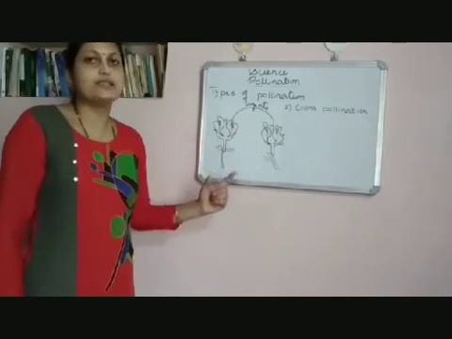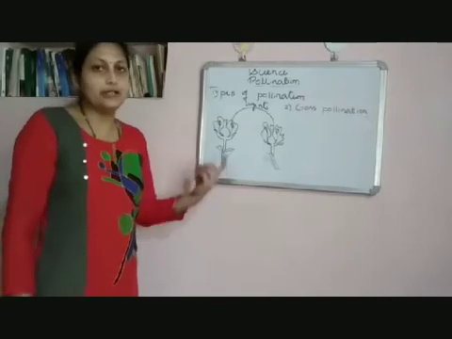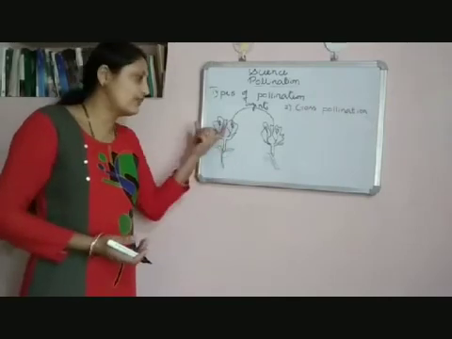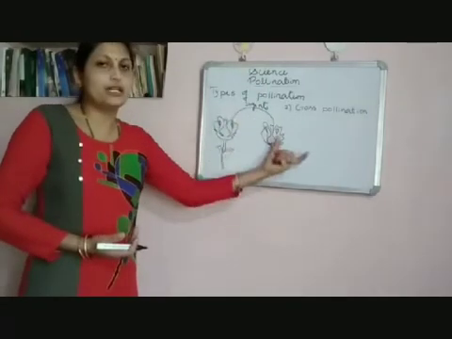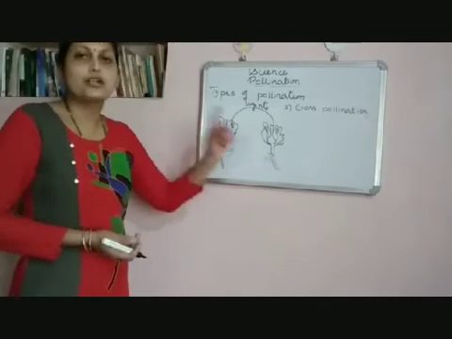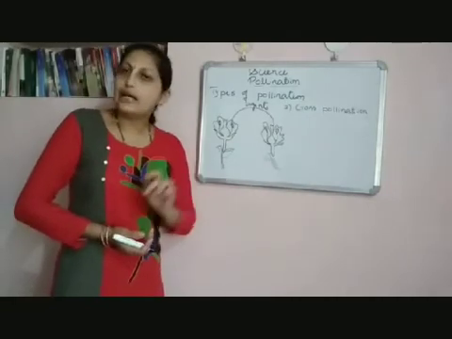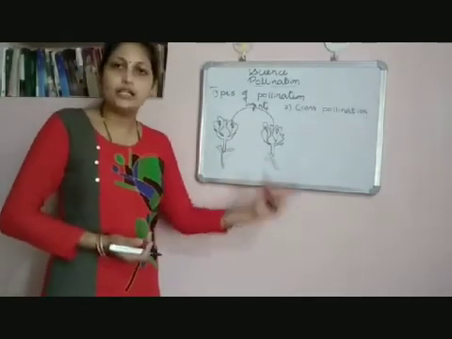So agents like honeybee, butterfly, hummingbird, then bats all take part. They carry pollen grains from the anther of this flower to the stigma of another flower. Such pollination is called cross pollination, and for cross pollination agents are required.